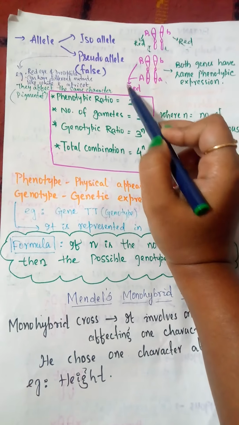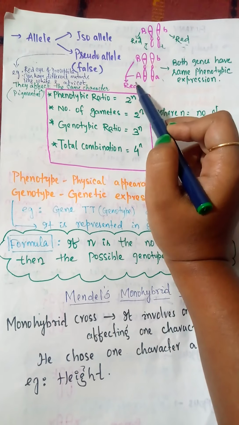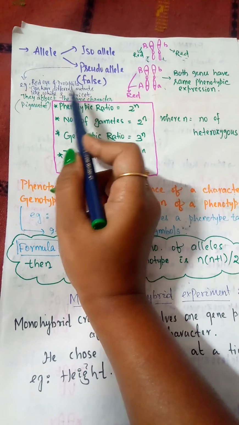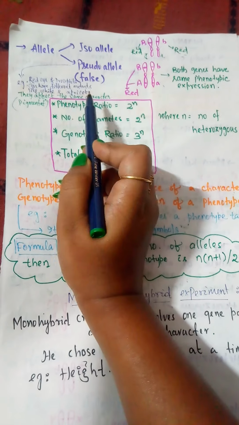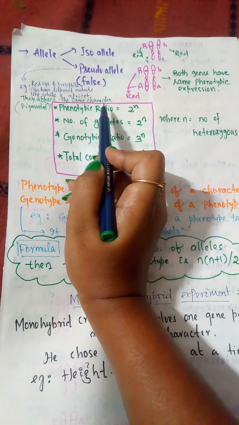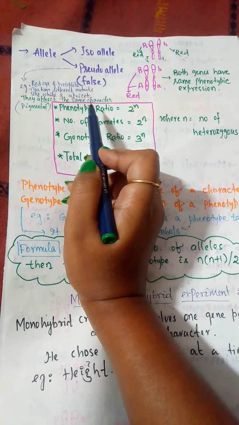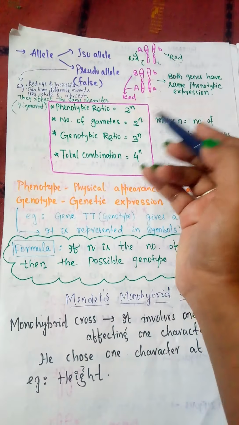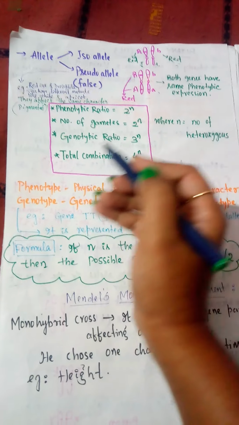Red color or black color or blue color, any color, that is pigmentation, but the character is pigmentation. For example, the red eye of Drosophila can have different mutants like white and apricot, but they affect the same character. The characters are the same, but the mutants may be different, and they are governed by different genes. Same characters but different genes. Okay.